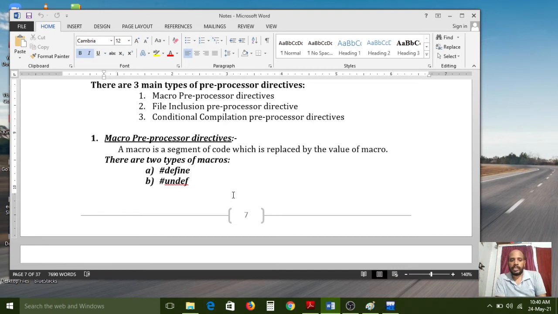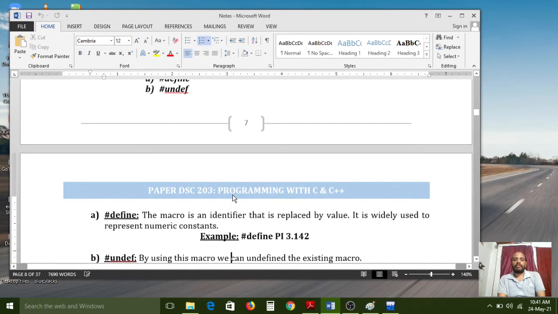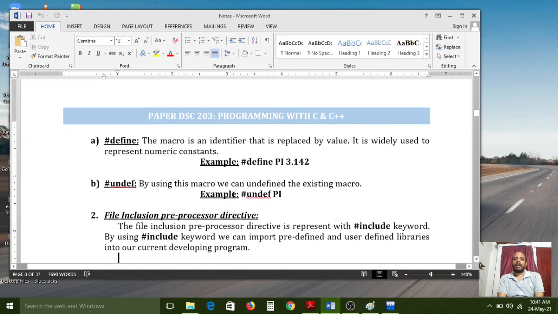Okay, a macro is a segment of code which is replaced by the value of the macro. There are two types of macros. What are they? Hash define and hash undef. These two are macro preprocessing directives. The first one, the definition, is what? Hash define. The macro is an identifier that is replaced by a value. It is widely used to represent numeric constants. All of you carefully observe.